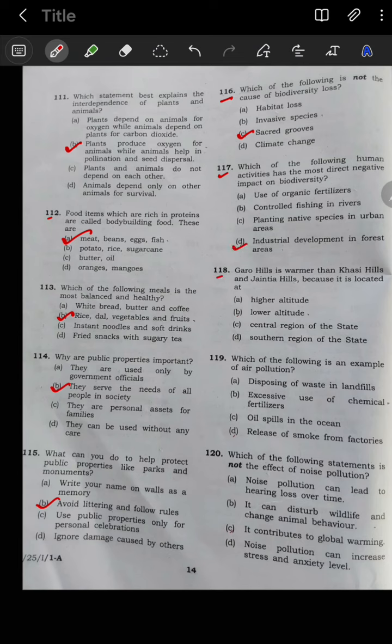Next, 118 they ask: Garo Hills is warmer than Khasi Hills and Jaintia Hills because it is located at what? It is lower altitude. Next, question number 119: which of the following is an example of air pollution? Option D is your correct option here, release of smoke from factories. Next, question number 120: which of the following statements is not an effect of noise pollution? Option C, it contributes to global warming.